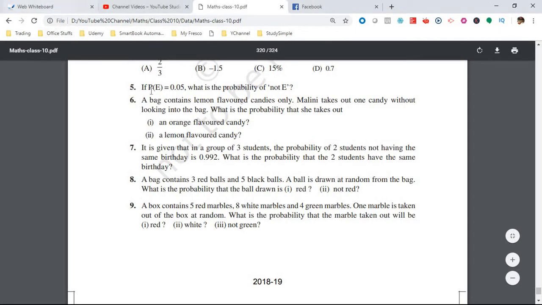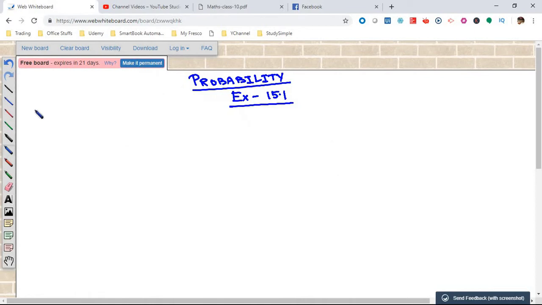The fifth question says that if P(E), that is the probability of an event to occur, is 0.05, what is the probability that it will not occur? So let's take the fifth question. Let the probability of the event to occur be 0.05. This is the probability of the event to occur, and the event not to occur is its complement.